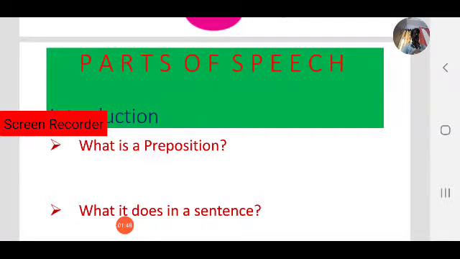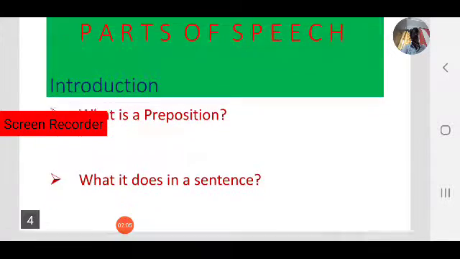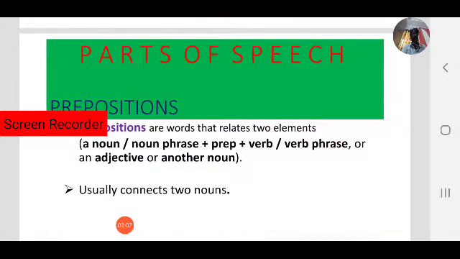A preposition is a word that is used to link a noun or pronoun with other words in a sentence.